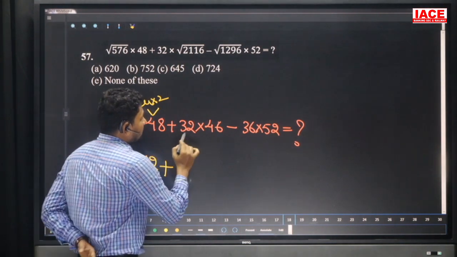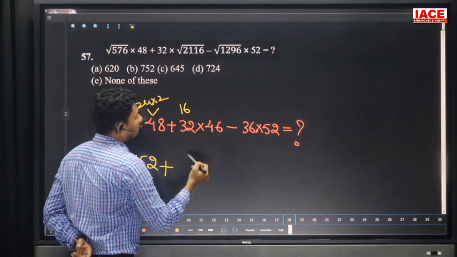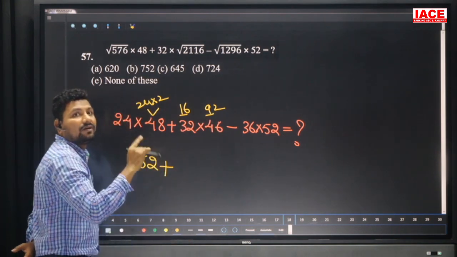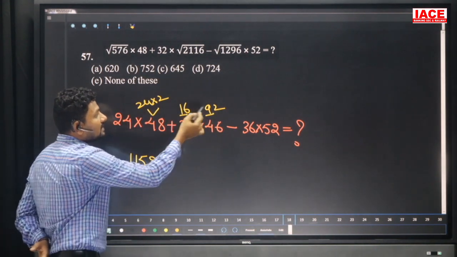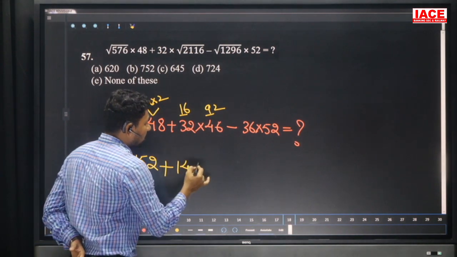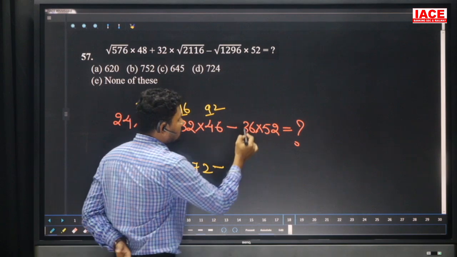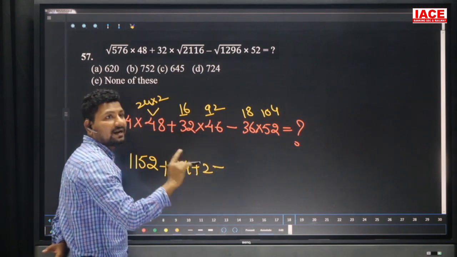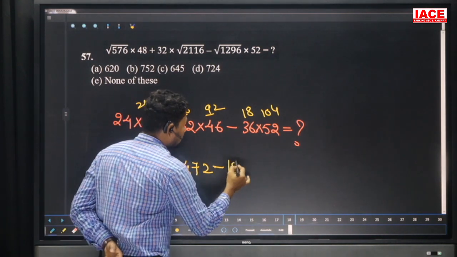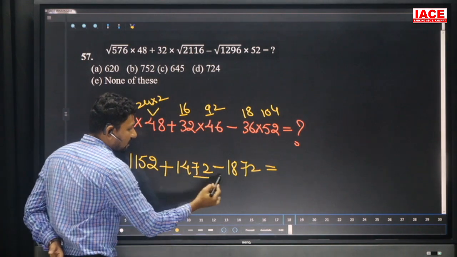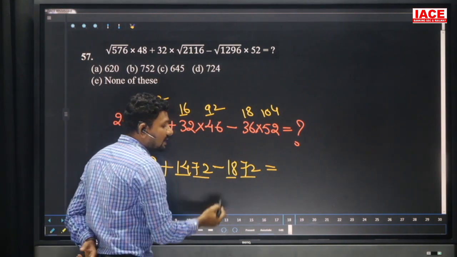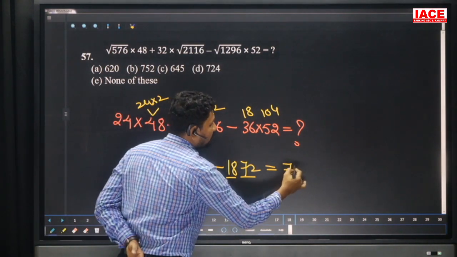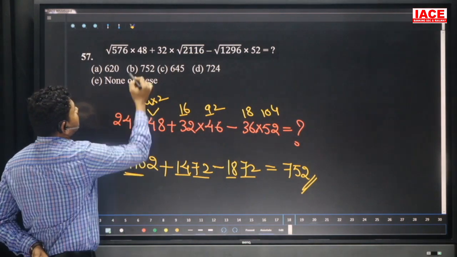Plus here 32 into 46 we should multiply. 32 I am converting to 16. 46 I am converting to 92. We will multiply. 16 into 9 is equal to 1440. 16 2s are 32, which is equal to 1472. Minus here, 36 we should convert into 18. 52 we can write as 1.4. 18 into 100 is 1800. 18 4s is 72, which is equal to 1872. Look here, 72 72 cancel. 14 is removed from the 18, we will get minus 4. Minus 4 is removed from the 11, we will get 7. Then 752 is our answer. Then which option is it? B option.